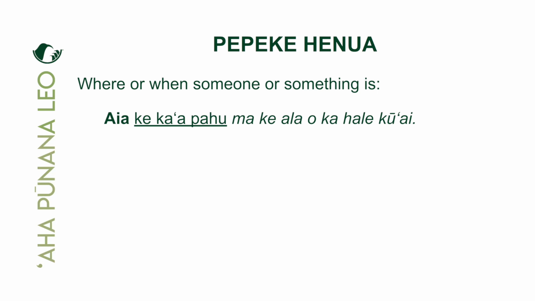All right, so where is the shopping cart located? And that will be in the ʻaoʻao. And the ʻaoʻao, we have a couple. We have the ʻaoʻao that says ma ke ala o ka hale kūʻai. We know that ala means aisle. So in, on, or at the aisle of what? Of the store. Let's take a look and confirm. Pololei, the cart is in the aisle of the store. Okay, maikaʻi, very simple. We're telling someone where something is located either in space or in time. In this example, we're talking about space.